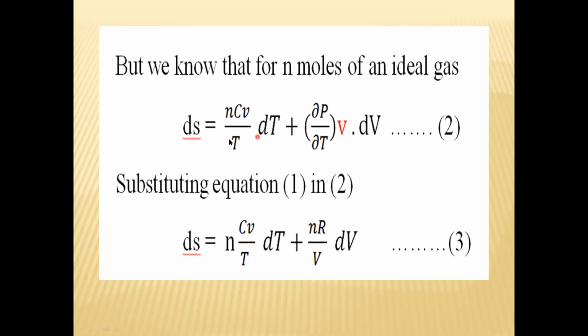So we can write, so this is the entropy change for n mole of gas, dS is equal to nCv upon T into dT plus partial derivative of P with respect to T at constant volume into dV. Now substituting equation 1 into equation 2, equation 1 में क्या है, ये है partial derivative of P with respect to T at constant volume, और ये किसके बराबर है, nR upon V, इतने के बजाय हम क्या लिखेंगे, क्वांटिटी के बजाय nR upon V.